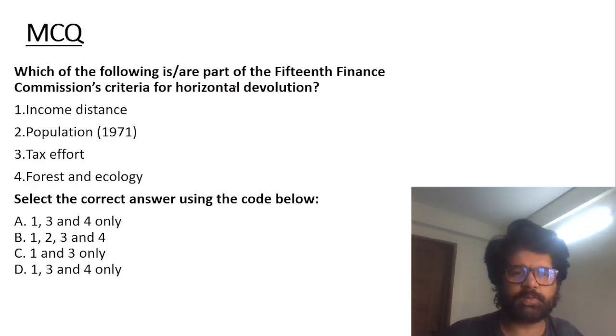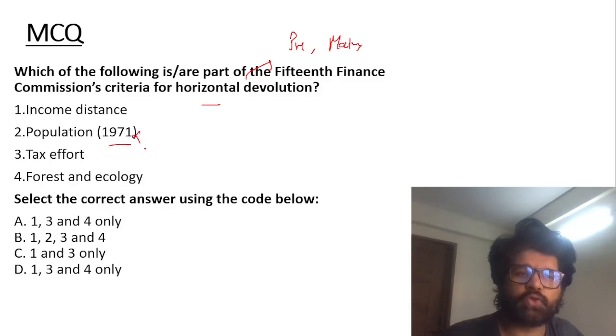So the 15th Finance Commission criteria have been asked in prelims as well as mains. So this is very important. So population 1971 is not a criteria. So eliminate the second, or second is the only one here.